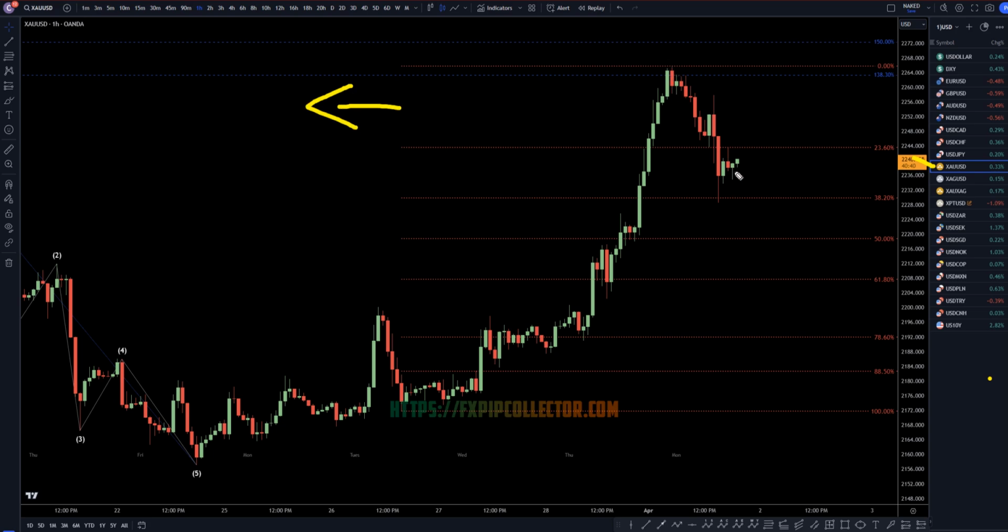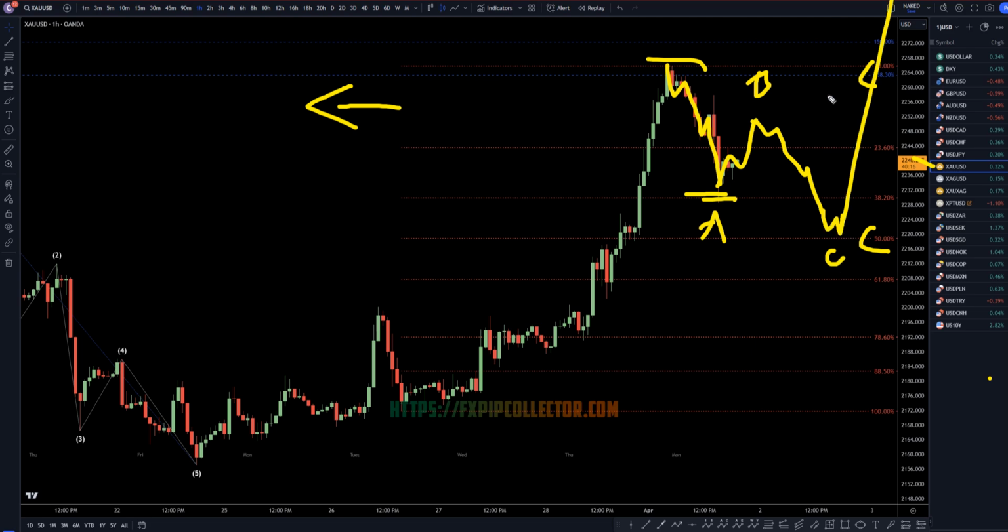So gold did make a pretty nice push down right at that 138% Fibonacci extension level. Now we technically do have a Fibonacci bounce right here, but to me it looks more like it is 5 waves down. This move up is probably actually going to be a crescent to this last wave down, like a wave A, probably a wave B. I would expect this to continue sideways a little bit, maybe like this for an ABC crescent, maybe even make 3 waves down to the 50% fib level